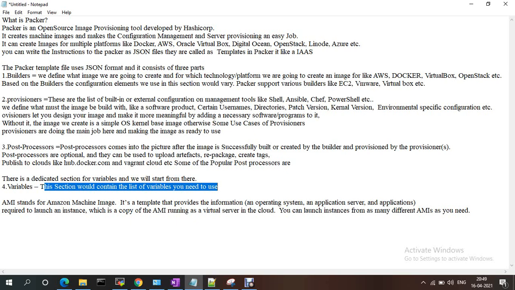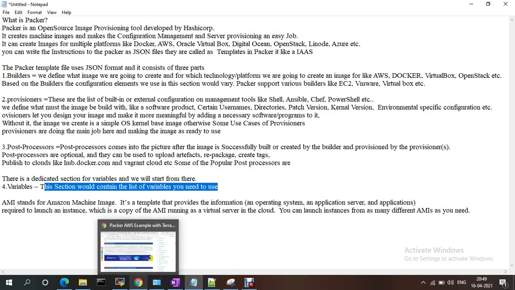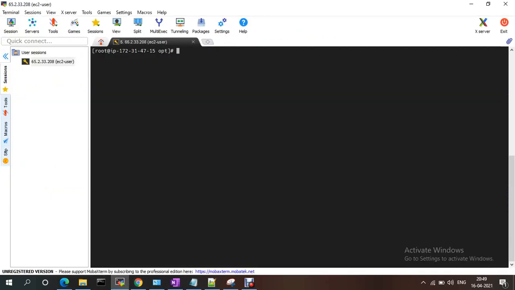Now in this session we are going to create AMIs using Packer. I just created one EC2 server, and on the server I installed Packer.